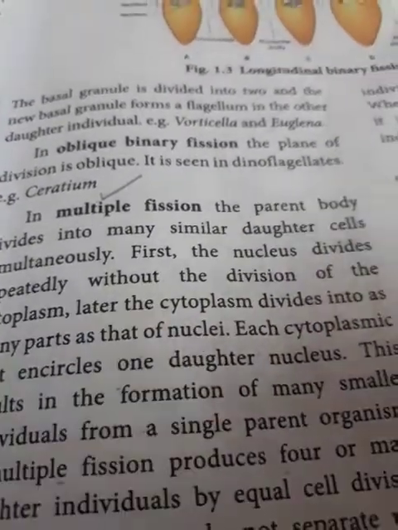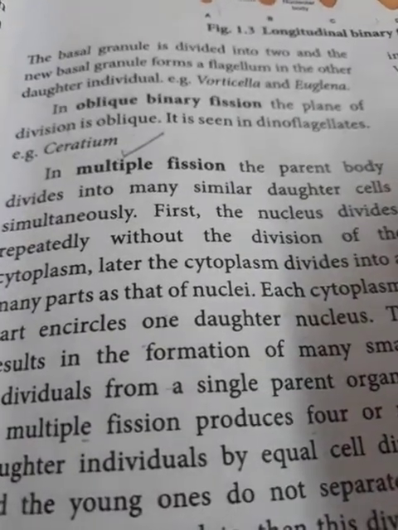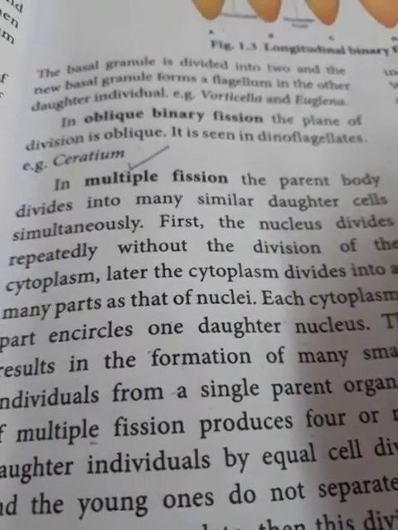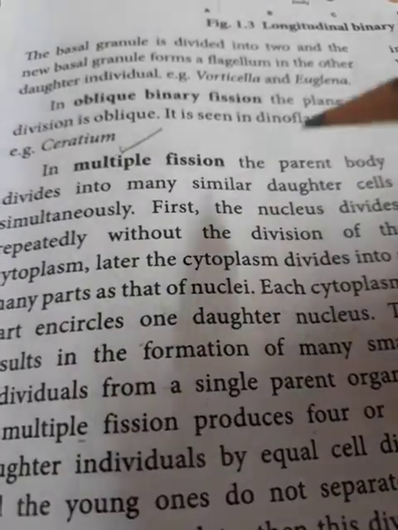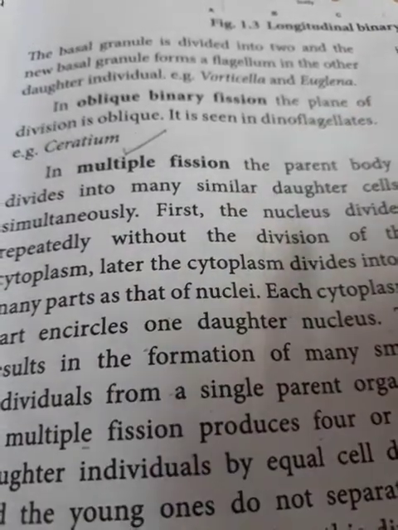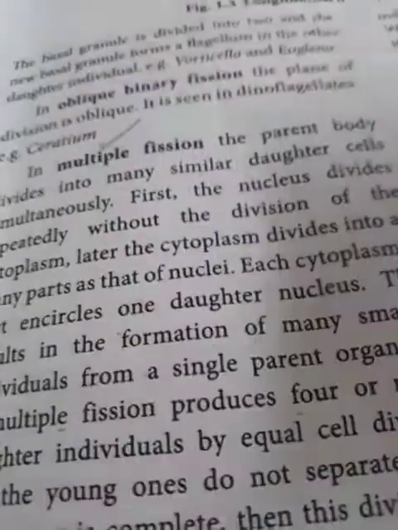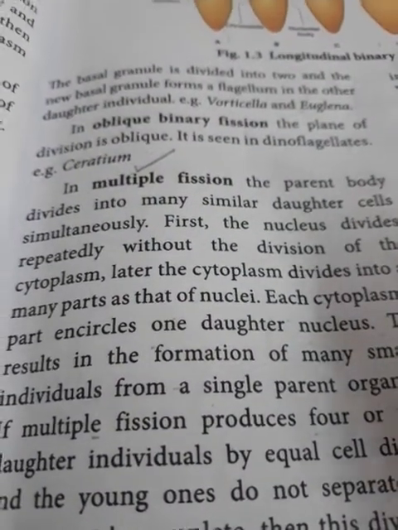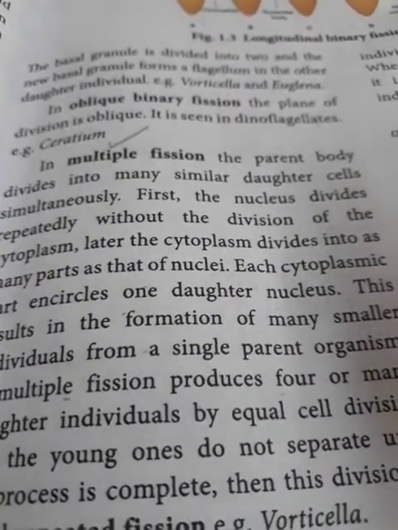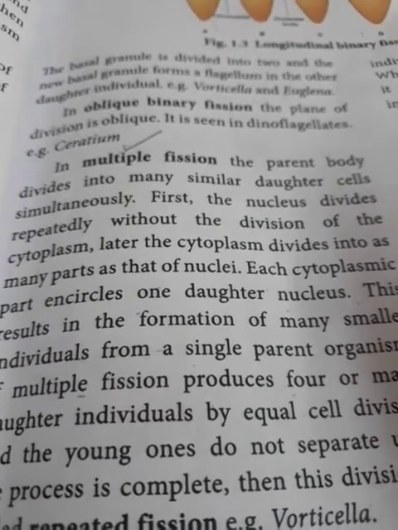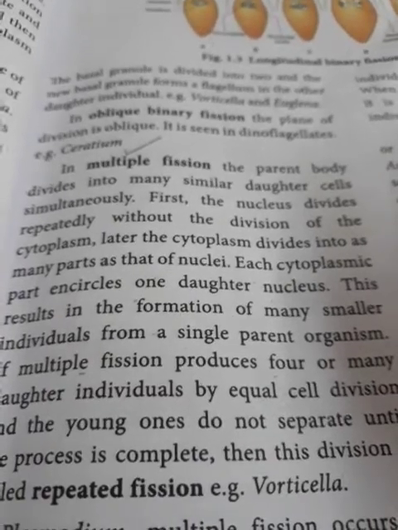So what is happening? First, the nucleus divides repeatedly without the division of cytoplasm. Later, the cytoplasm divides into as many parts as there are nuclei. That means however many nuclei are formed, that many cytoplasmic parts will also be formed. Each cytoplasmic part encircles one daughter nucleus. This results in the formation of many smaller individuals from a single parent organism.